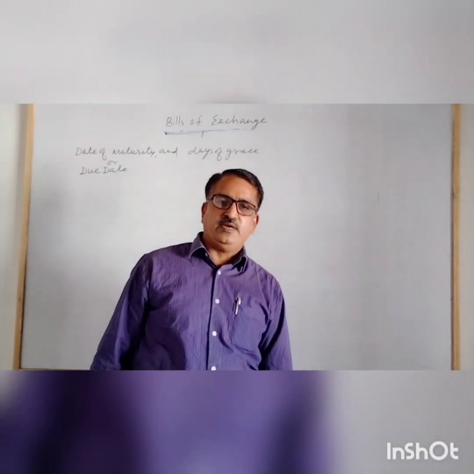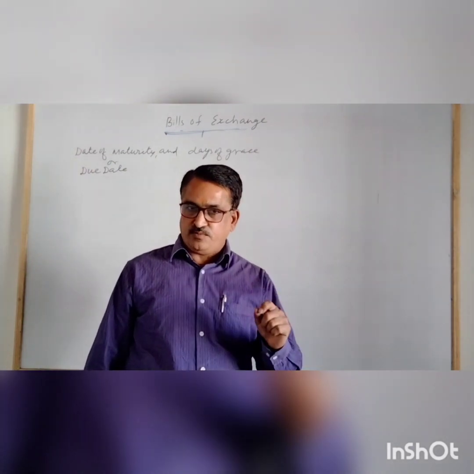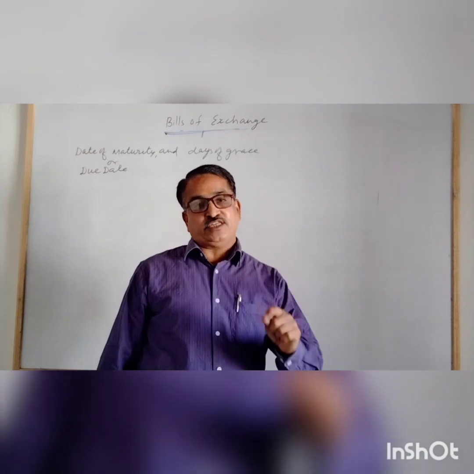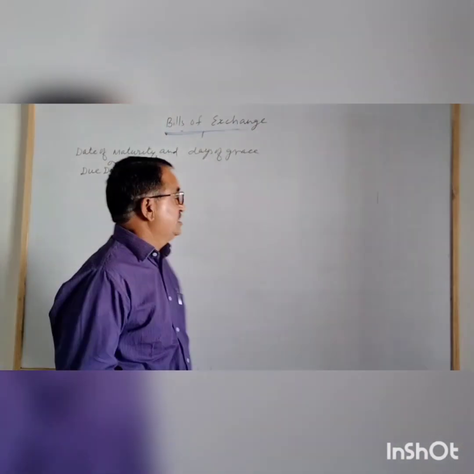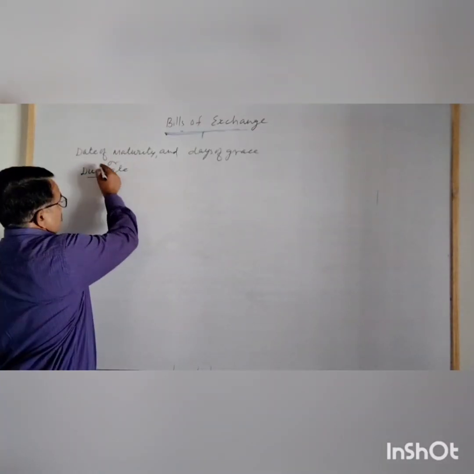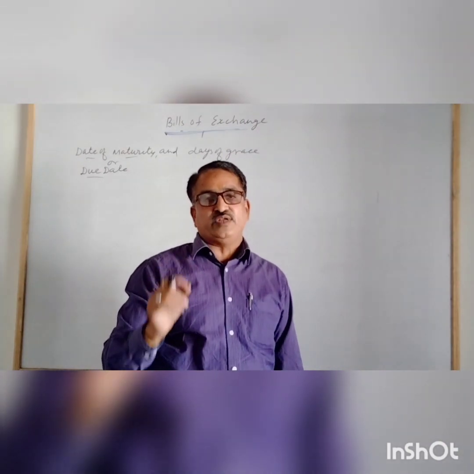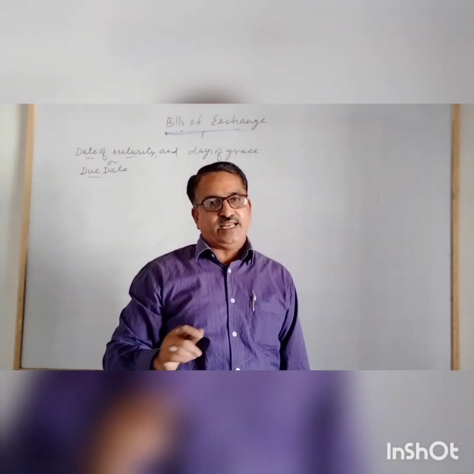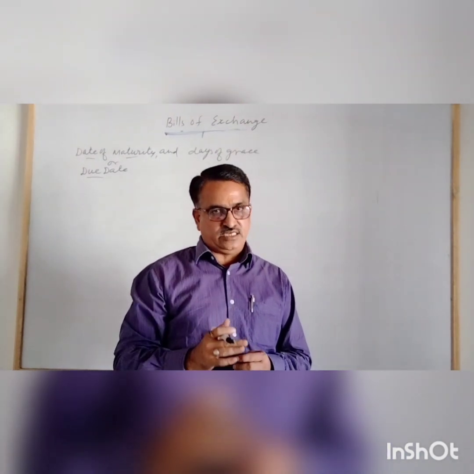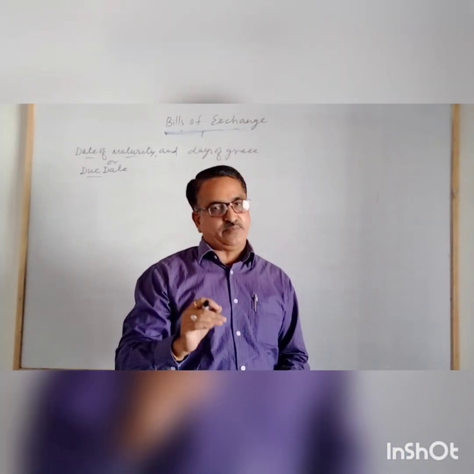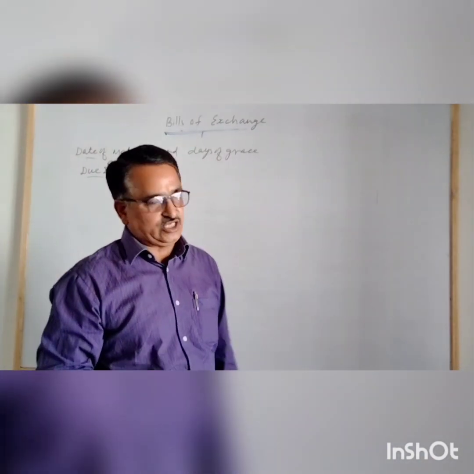In case of a bill of exchange, the amount of the bill is fixed, and the date of the bill is fixed. So the date on which we are to make the payment of a bill is called the due date or date of maturity. Date of maturity or due date means when the duration of a bill comes to an end and the bill becomes due. That date is called due date. It means the date at which we are to make payment is called due date or date of maturity.